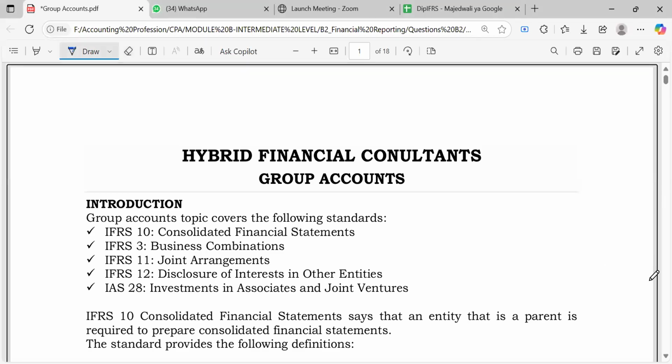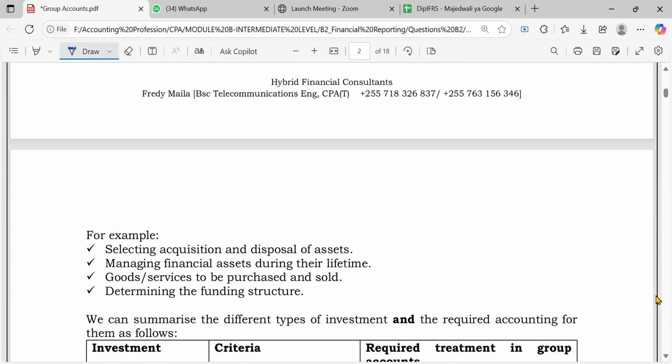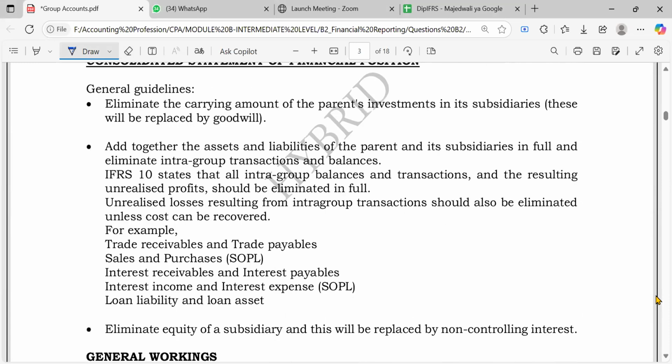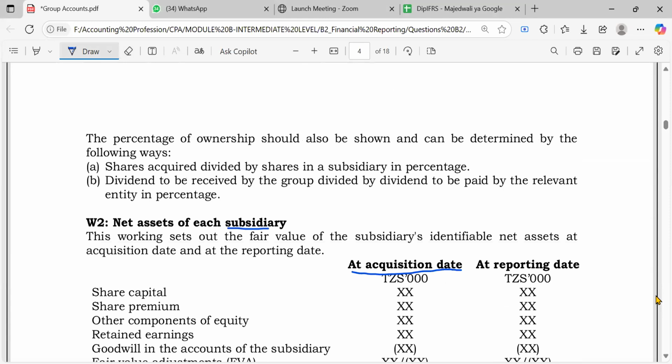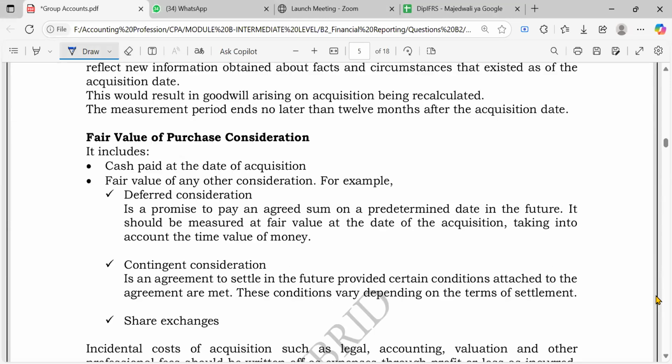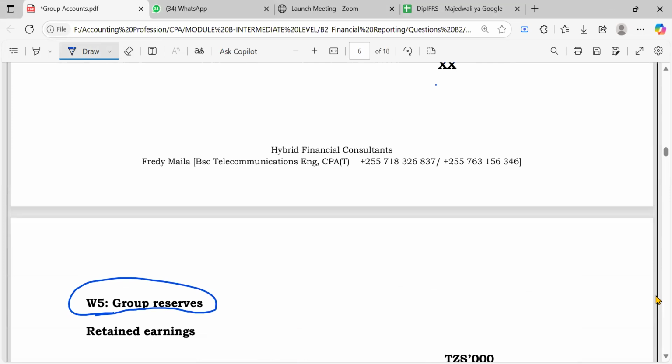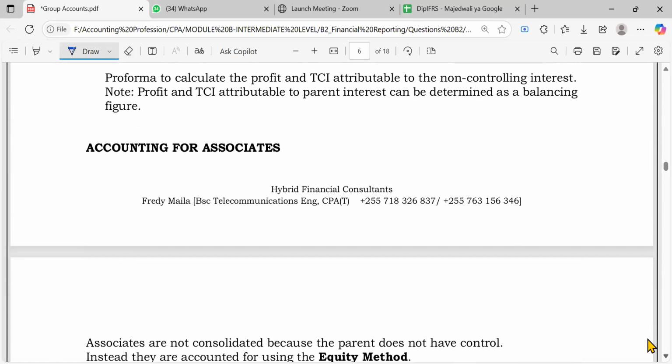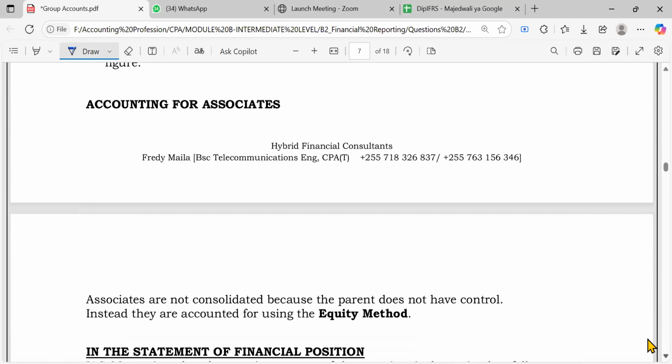Now I will proceed with group accounts, but it's time to go to the associates part, right? We said that the group is between the parent and its subsidiaries. An associate is not part of a group, because a company named as a parent does not have control over the associate. You just have significant influence. So how do we account for associates?